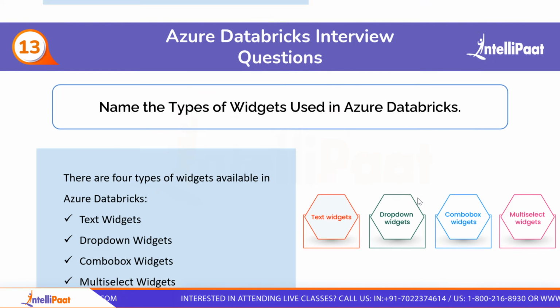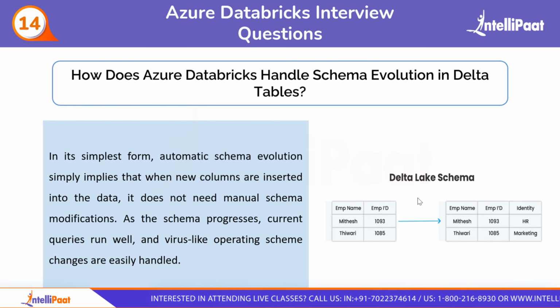So next question we have: how does Azure Databricks handle schema evolution in Delta table? What exactly is a Delta table? Any table that contains data saved in the Delta format is referred to as a Delta table. On top of Apache Spark, these tables offer ACID properties. So what are ACID properties? Atomicity, consistency, isolation, and durability, right?